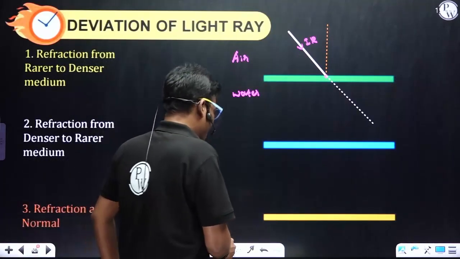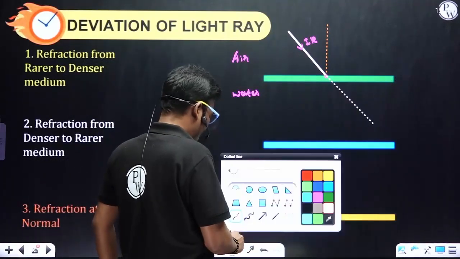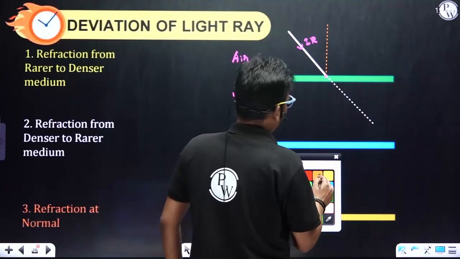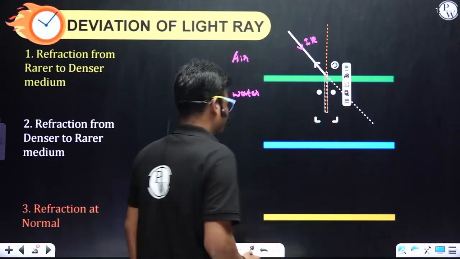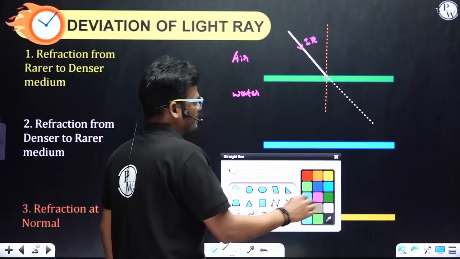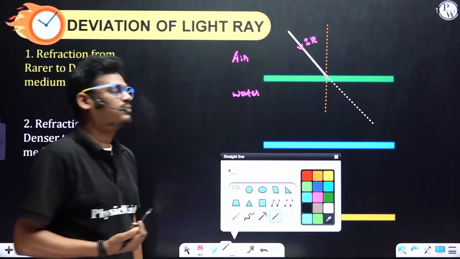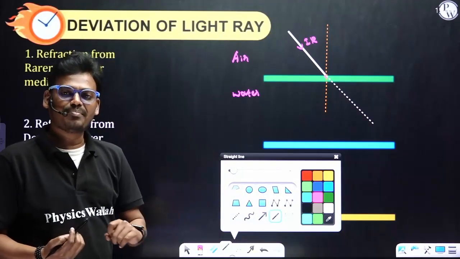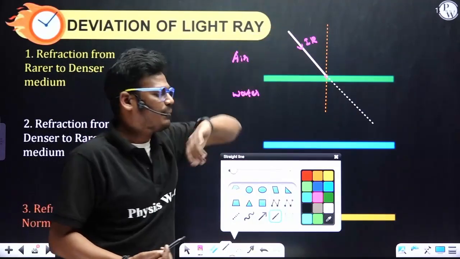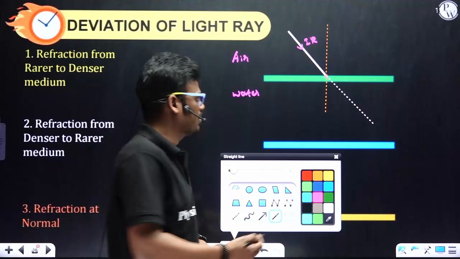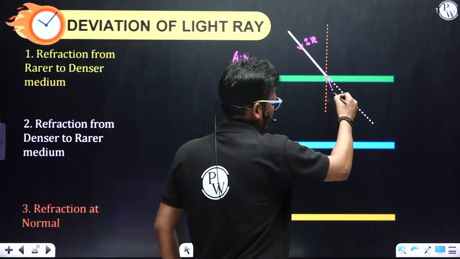So you tell me what happens to the ray of light. Definitely it will change its direction, but towards or away from the normal? As it is traveling from rarer to denser medium, the speed of light decreases. When the speed of light decreases, it will bend towards the normal.